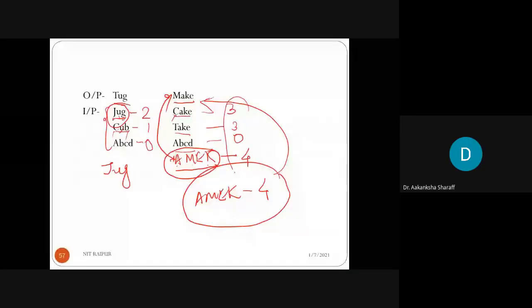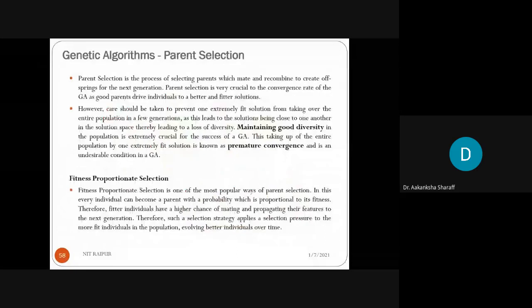So through this form we can compute the fitness value, and based on the highest fitness value, we say that this particular solution is fitter as compared to the others. So we will choose this type of solution as the parent for generating the new offsprings. Now, parent selection. How to select the parents?